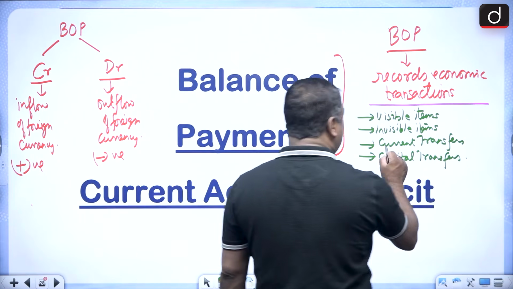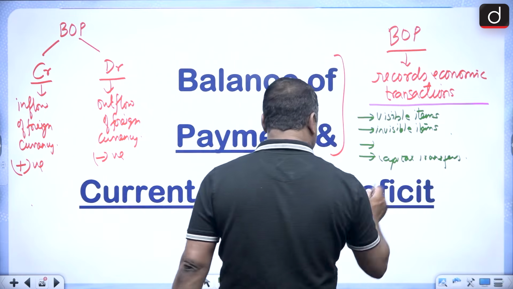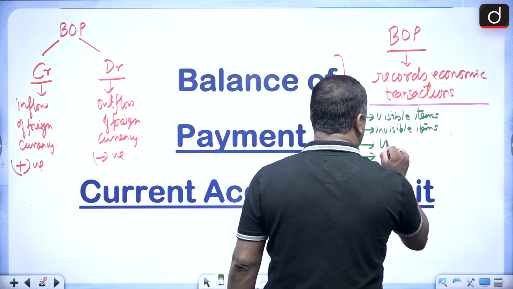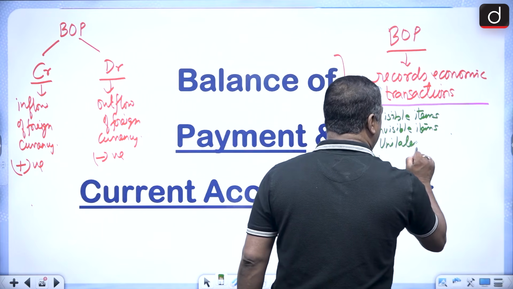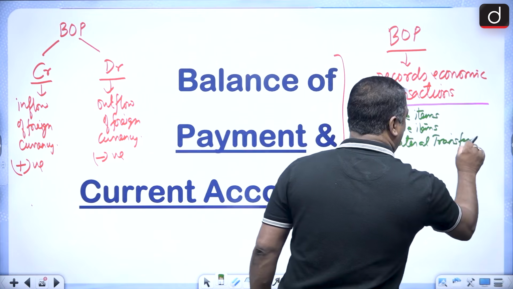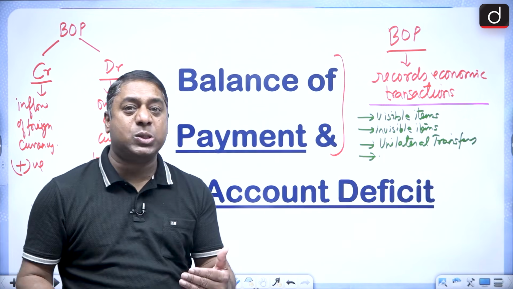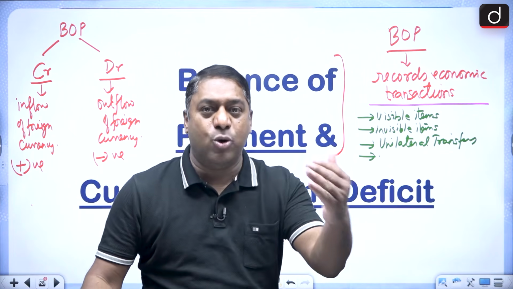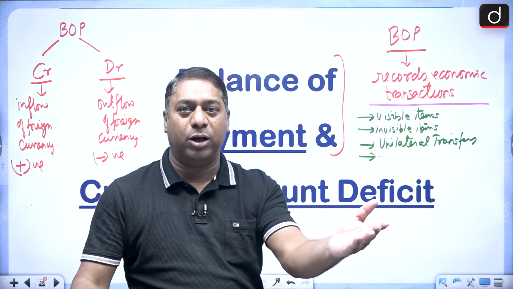Current transfers, if you are feeling that it's somewhat difficult for you, you can call it unilateral transfers. Unilateral transfers means one-sided payment, like in the form of gift, donation, and so on.